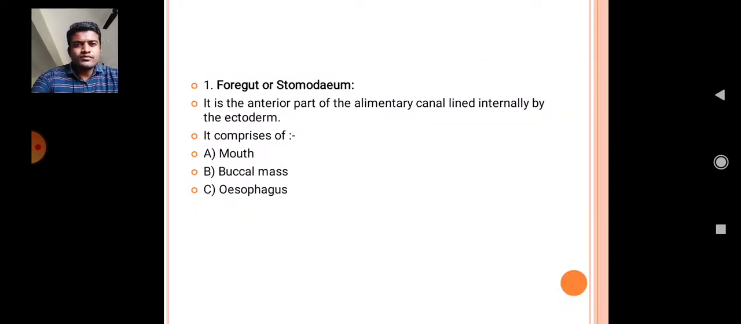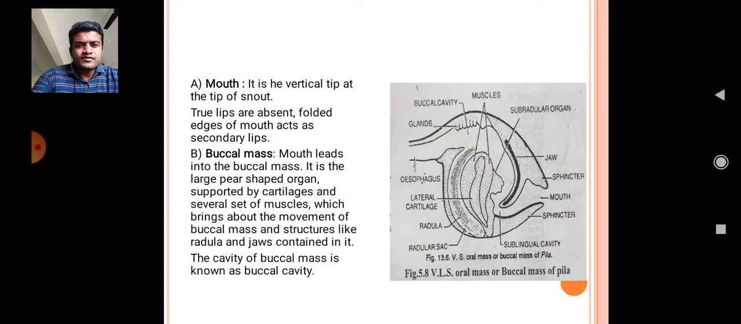Okay, we will see now the first part of the alimentary canal, that is the foregut, which is also known as the stomatodaeum in Pila globosa. Foregut is the anterior part of the alimentary canal lined internally by the ectoderm. Foregut comprises the mouth, buccal mass and esophagus. We will see everything in detail regarding the mouth, buccal mass and esophagus.